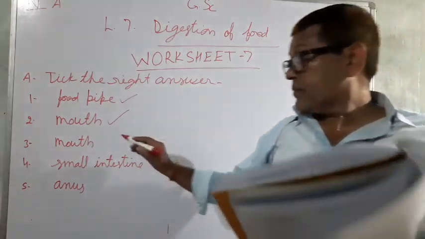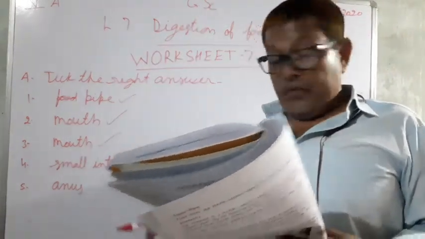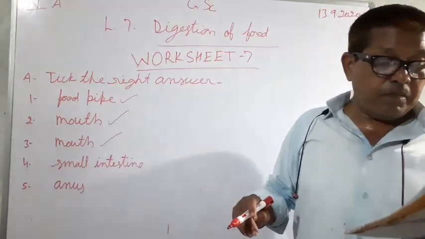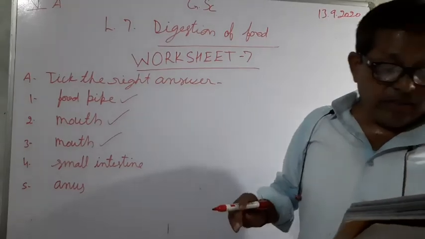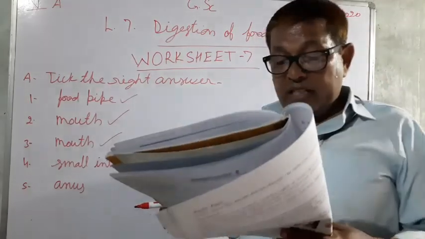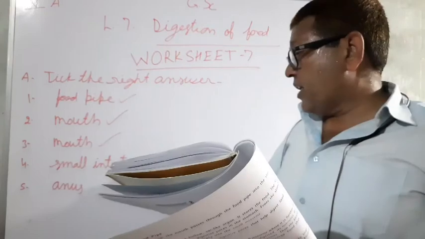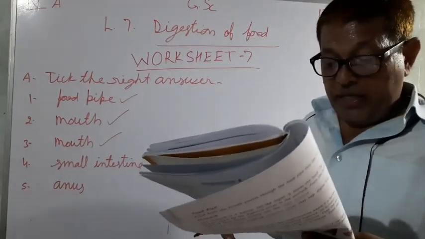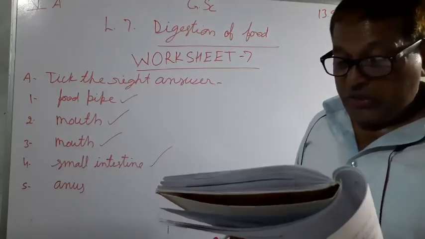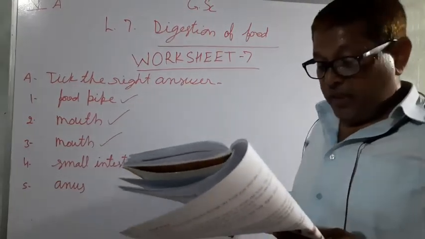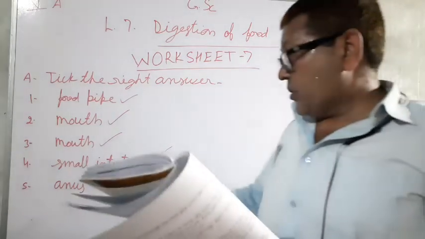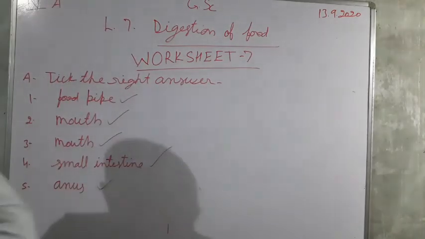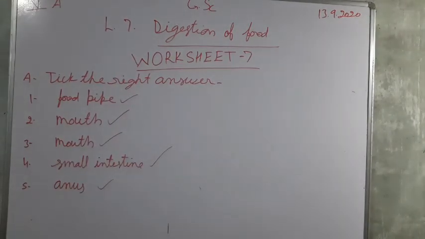Now fourth, from the stomach, food passes into, three options there: liver, small intestine, and large intestine. So here small intestine is the correct option. An undigested part of the food is thrown out of the body through anus, mouth, and intestine. So anus is the correct option. So in this way, we see the answers.